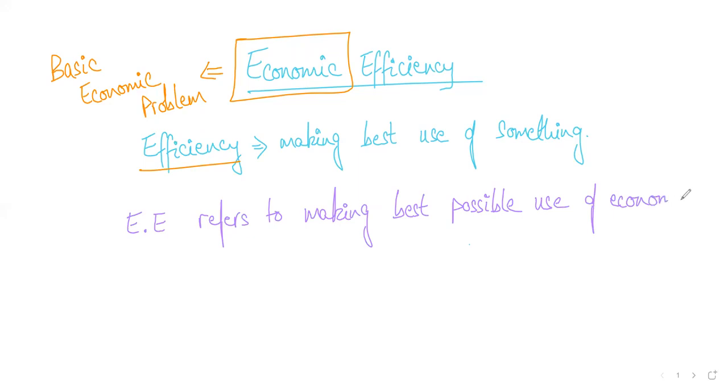You already know the meaning of economy, like a country. That is what economic efficiency is. And why is that important? We've already discussed that efficiency is important because every country is faced with the basic economic problem.